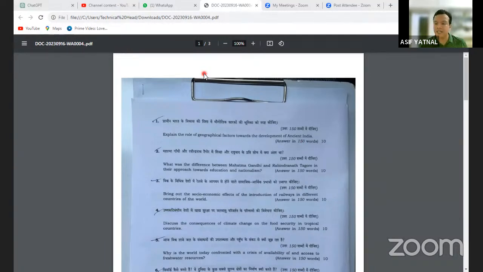Whenever I'm teaching you ancient Indian history, I say that you need to have the periodical understanding. Do you remember that periodical understanding? तो periodical understanding में आप क्या देखेंगे? सबसे पहले तो होता है prehistoric period. Then we discuss the Indus Valley civilization. Then the Aryans, like the early Vedic period, later Vedic period. Then the Mahajanpadas. Then the Mauryan period. Then the Gupta period, etc. Right? So you can see ancient Indian history one by one.